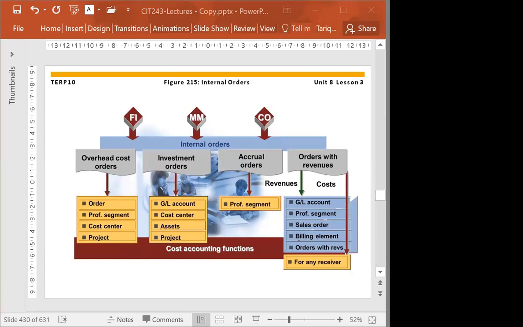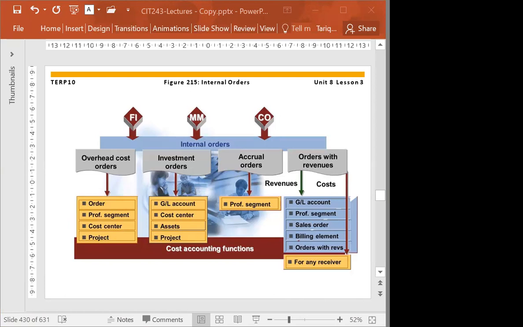Basically, they just separated it from the sales point of view, to make the understanding clearer: if there is any billing amount or sales order, that will be collected on that internal order. Or any receiver, anybody. Receiver could be your cost accounting.